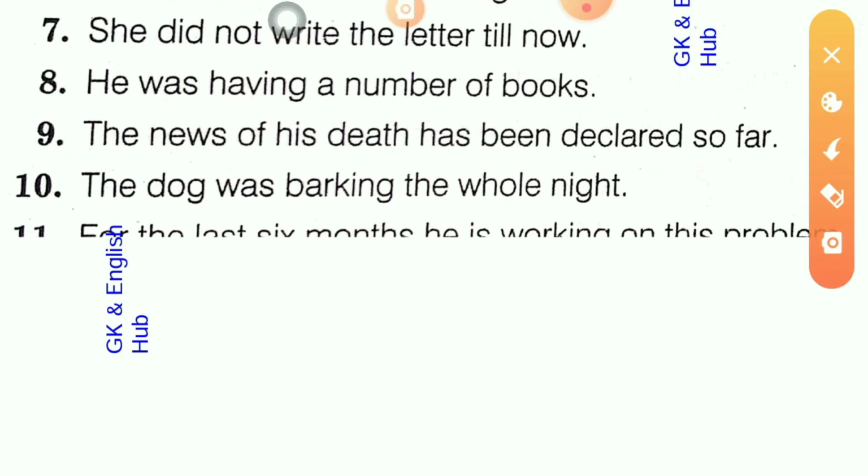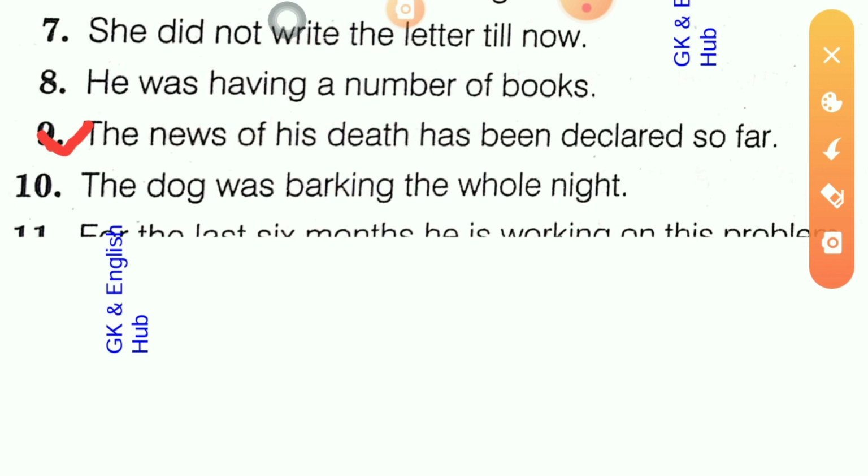Now move on to the next sentence, that is sentence number 9. The news of his death has been declared so far.